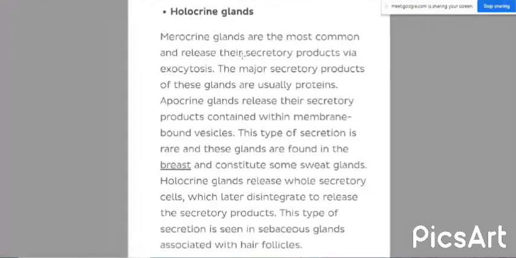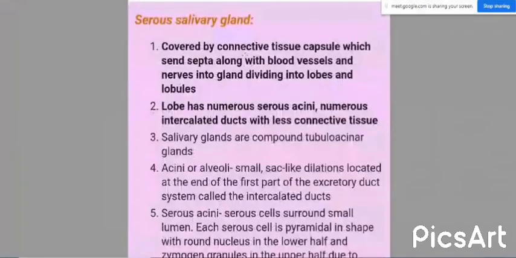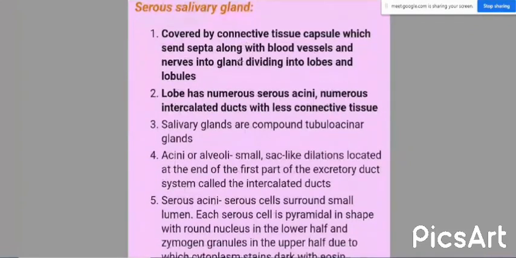Now we are going to study the histology of the gland. As I have told you earlier, depending upon the type of secretion, there are three types of glands: serous salivary gland, mucous salivary gland, and mixed salivary gland. Serous salivary gland, example parotid gland; mucous salivary gland, example sublingual salivary gland; mixed salivary gland, example submandibular salivary gland. First, we will see the diagram.